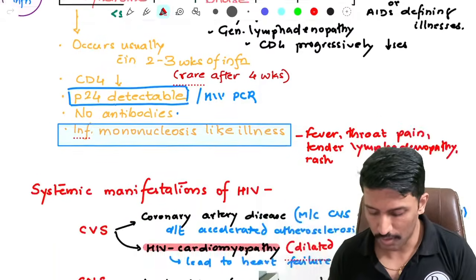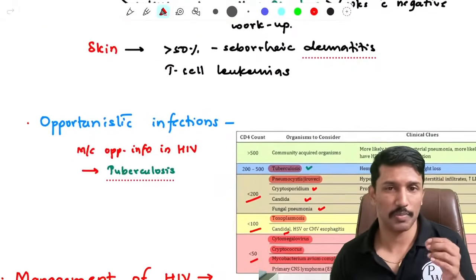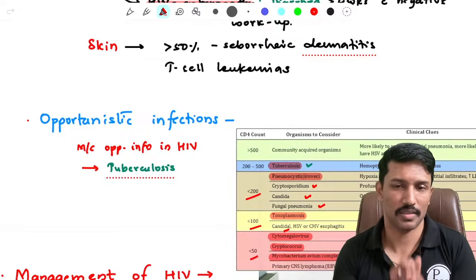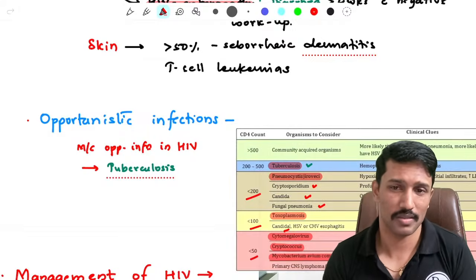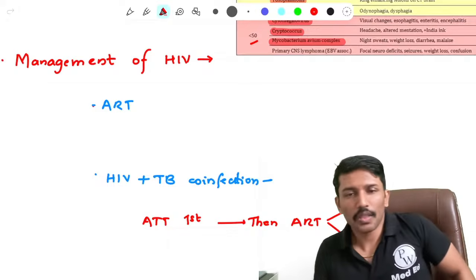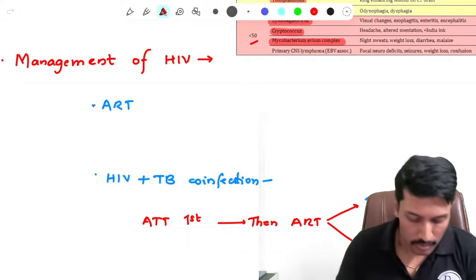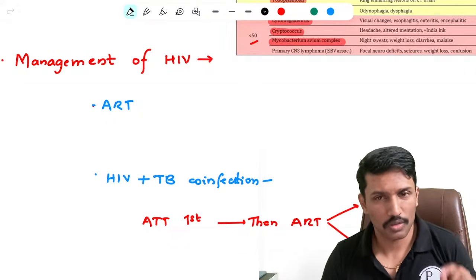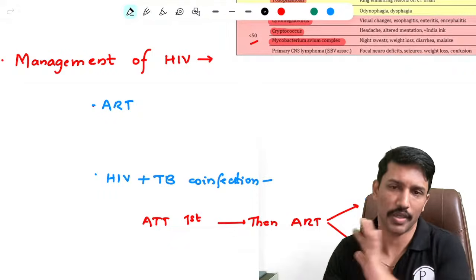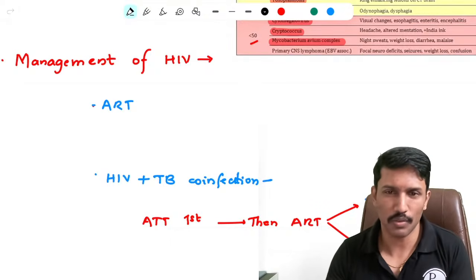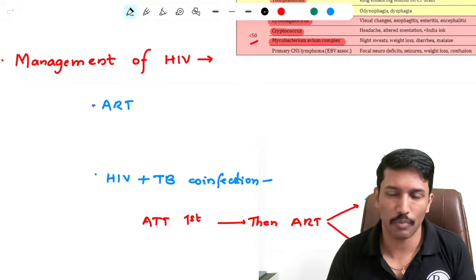So we have already covered what organ manifestations to expect and what opportunistic infections to expect. Now, once you recognize that this individual has HIV, how are we going to manage? Well, the more the virus replicates, the more the destruction of CD4 cells, and the more the destruction of CD4 cells, the more the complications. It's as simple as that. So what is the best way? Of course, the best way to treat is to get rid of the virus completely from the body.